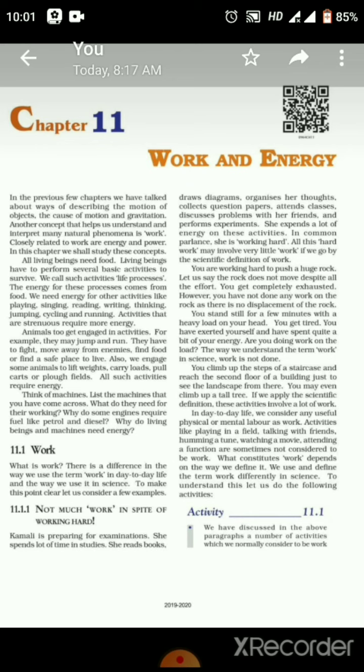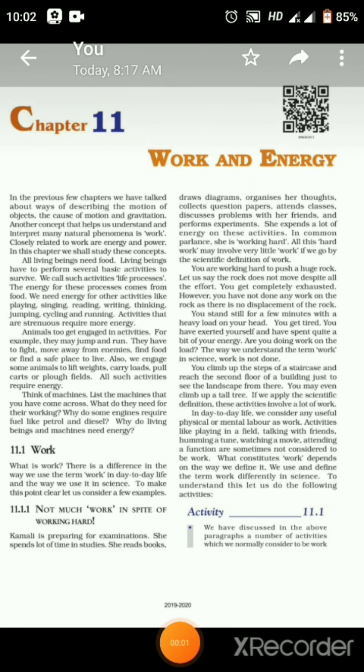Similarly, you know that machines work on some fuel. The motion of a machine is produced by the energy provided by the fuel. Clear? Now, what is work, or how will you define work in terms of science?